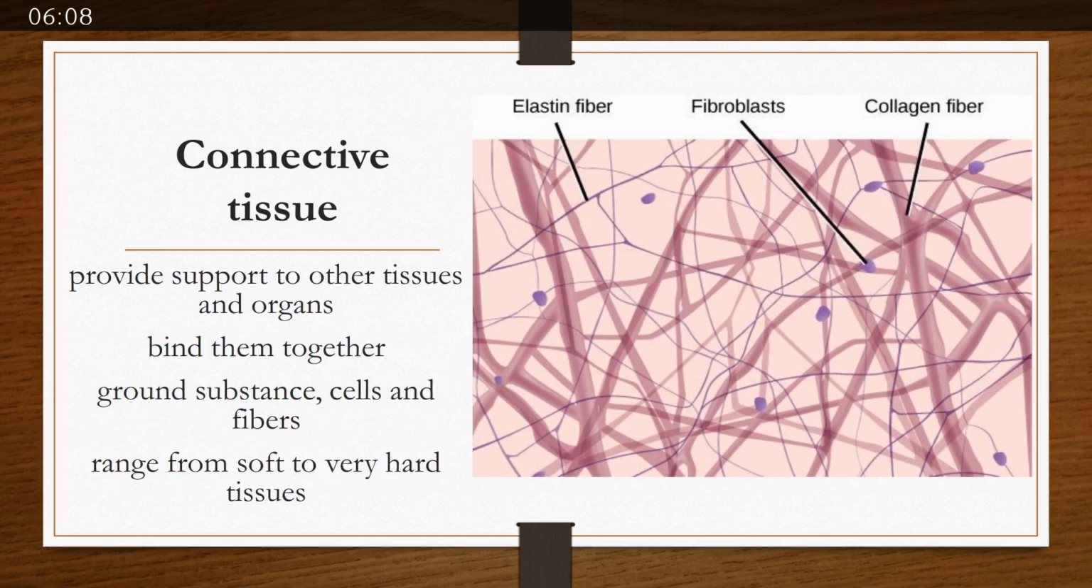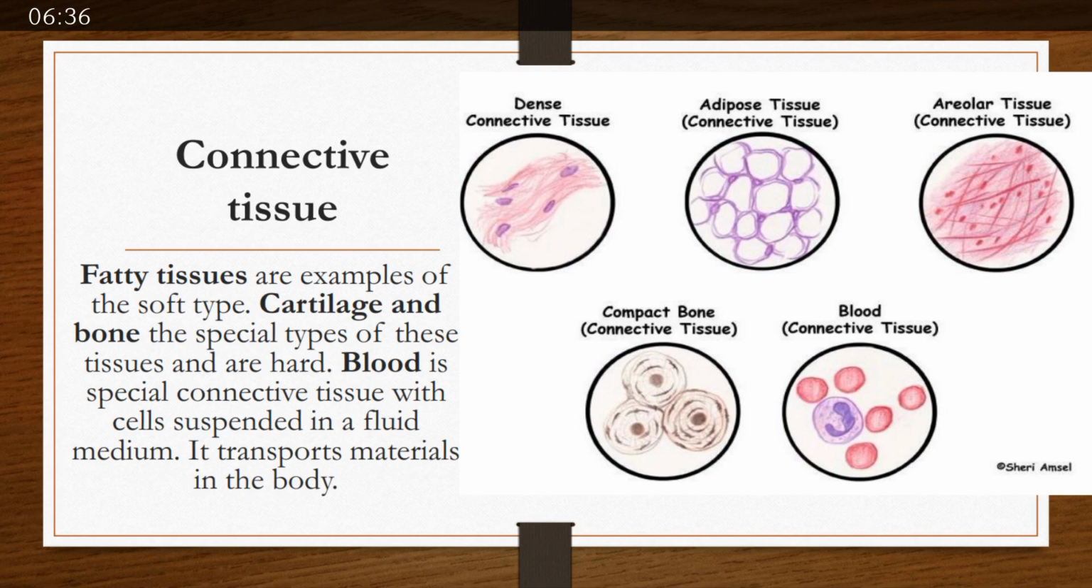Then comes connective tissue. Connective tissue, as the name suggests, connects the body parts, connects tissues and organs, provides support to them, and binds them together as they have to perform their function. So they must be connected to each other, and that connection is formed by connective tissue. They consist of ground substance, cells and fibers. Their range is quite varied and large.